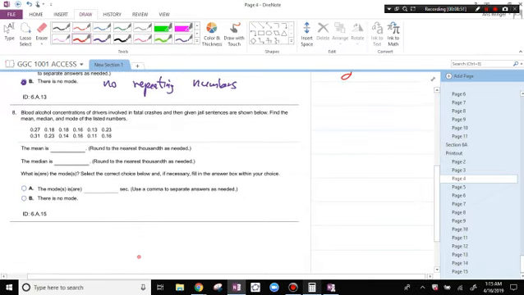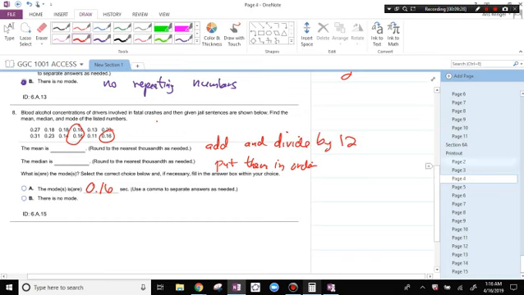Going to do something very similar here. The idea is the same. I'm going to leave this to you. Let's see if there's a mode. Oh, it looks like it's 0.16. So 0.16 appears. And then again, for number 8, put them in order. And here, add and divide by, looks like here it's 12. I'll leave that to you.